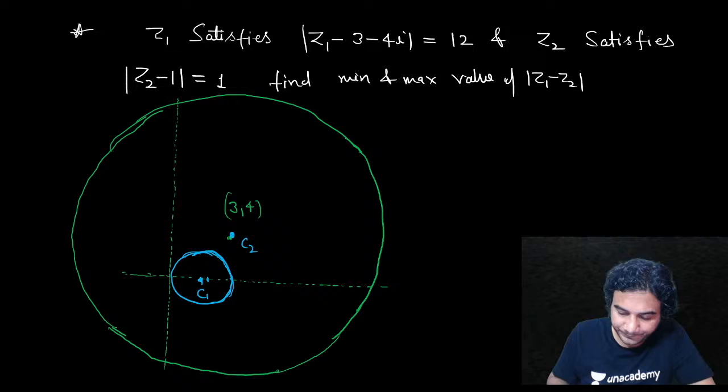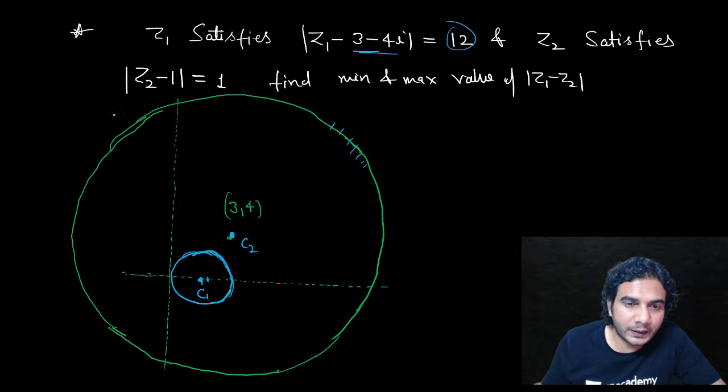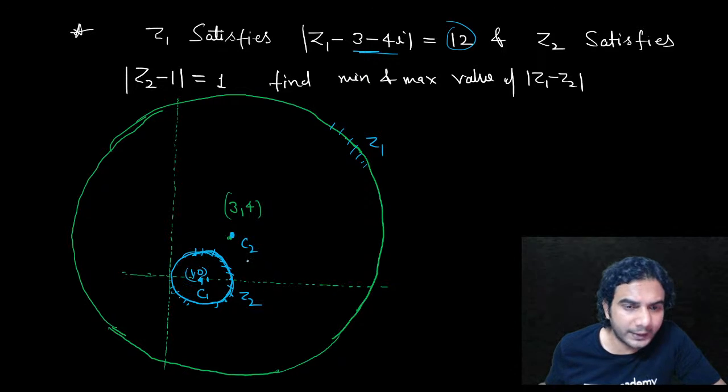Yes, look, it is like this. z1 lies on this circle, okay? z1 is lying on the bigger circle, whose center is (3, 4) and radius 12. This circle we have made green, with green color, right? And this z2 lies on the another circle, this circle, okay? z2 lies on this circle, and this is z1. z2's center of the circle is (1, 0) and radius is 1.